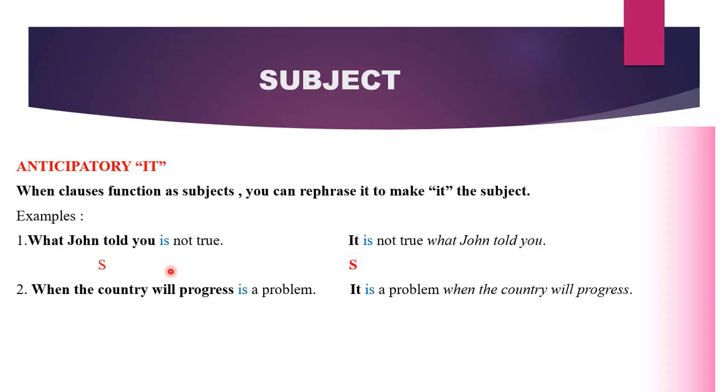When the country will progress is a problem. What is a problem? When the country will progress. It is a problem when the country will progress. So in this sentence, it is functioning as a subject, and it is an anticipatory it because it has taken the place of a clause.